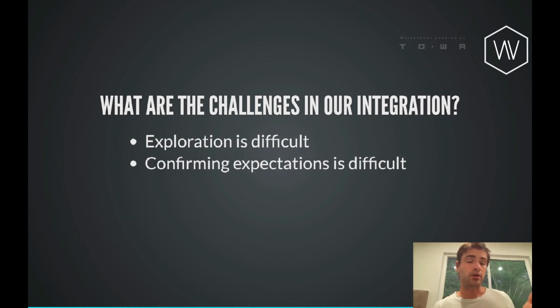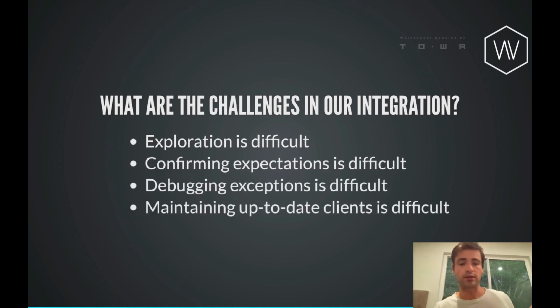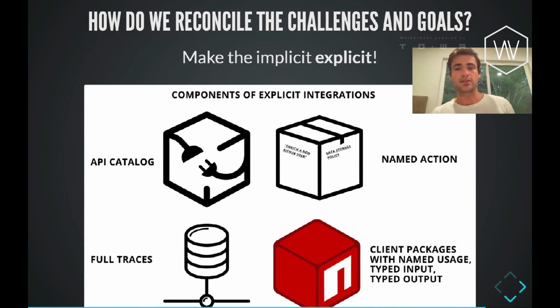And the challenges here are effectively that exploration is going to be difficult. Confirming that our expectations are correct is difficult. Debugging is difficult. Maintaining up-to-date clients is difficult. But part of the way that we reconcile that is by extracting all these implicit pieces and saying, look, here are the components of integrations. We have an API catalog that is 100% or as close to 100% true as we can get it. Based off of that, we have built these individual actions with some little bit of glue logic so that we can say for our company or for our project, these are the verbs that we care about.